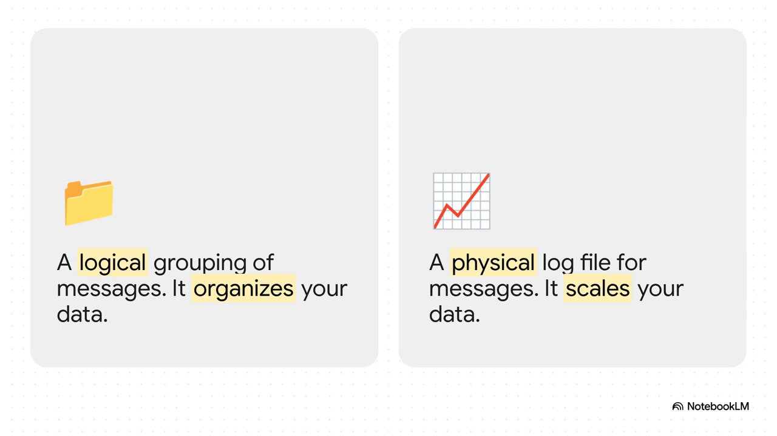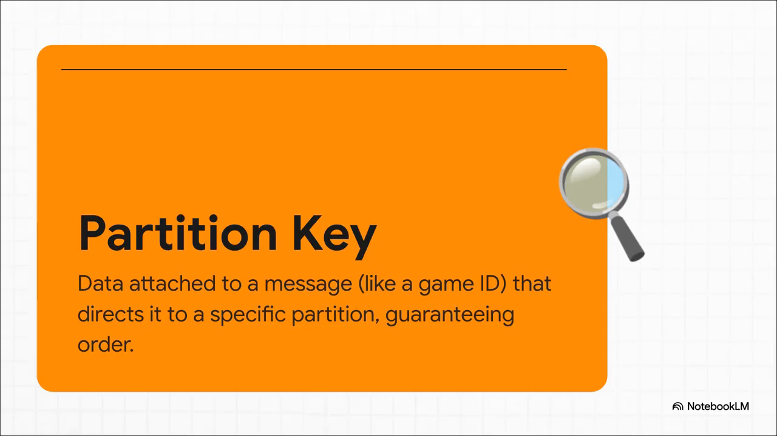A topic is the logical idea. It's the what. It's how we organize our data. Partitions are the physical reality. They're the how. It's how we actually scale all that data across our system. All right, so how do we actually fix that out-of-order mess we had earlier? We do it with a partition key. When our producer sends an event, it attaches a key. For us, that would be the game ID, something like Brazil vs Argentina. And Kafka is smart.